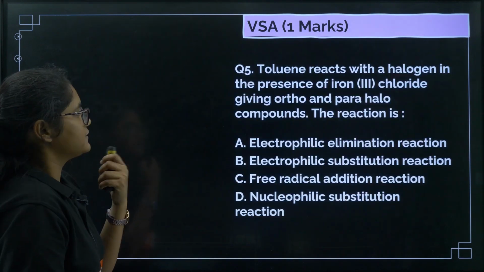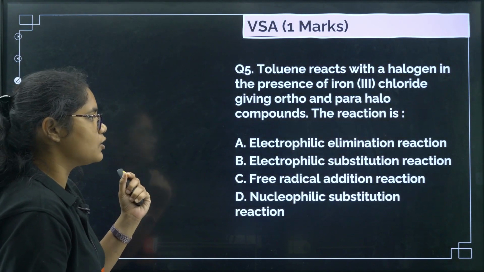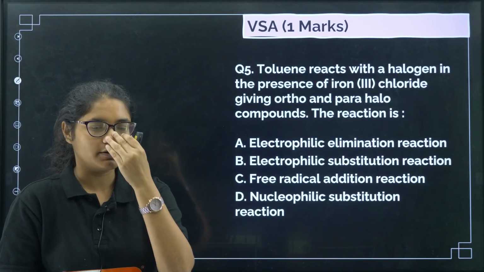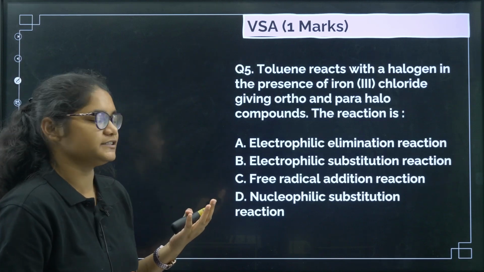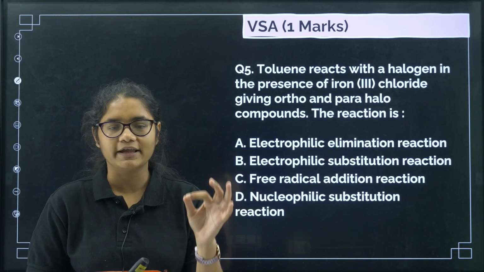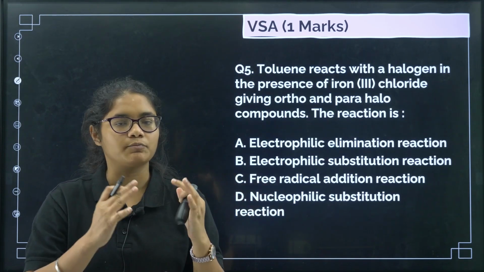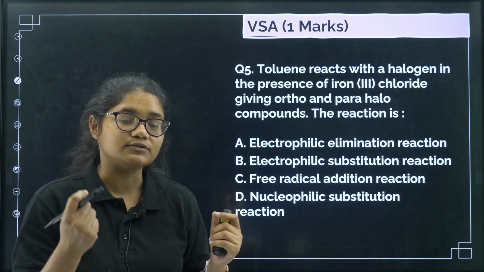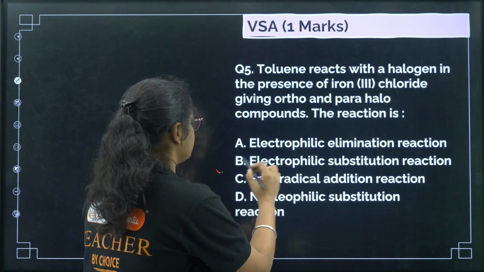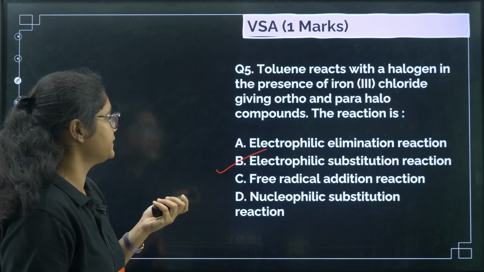Okay, next question. Toluene reacts with halogen in presence of iron chloride, giving ortho and para halogen compounds. This reaction is, okay, so this is what, haloarenes undergo electrophilic substitution reaction. We have studied in detail why haloarenes cannot undergo nucleophilic substitution reaction, right? There are 3-4 points that are explained, and that is also a probable question in your exam. So that is why this answer has to be electrophilic substitution reaction. Okay, option number B.